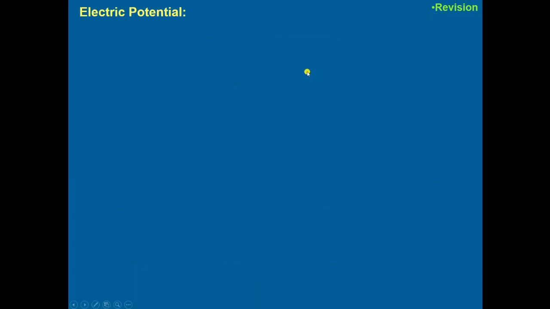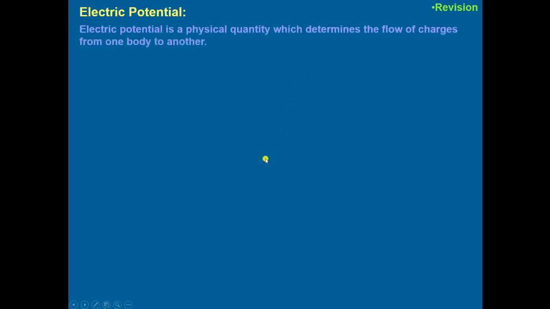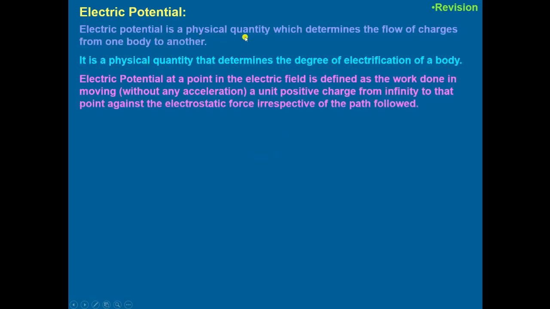Then we come to the electric potential. Electric potential is a physical quantity which determines the flow of a charge from one body to another. It is a physical quantity that determines the degree of electrification of a body. Electric potential at a point in electric field is defined as the work done in moving a unit positive charge from infinity to that point against the electrostatic force, irrespective of the path followed.